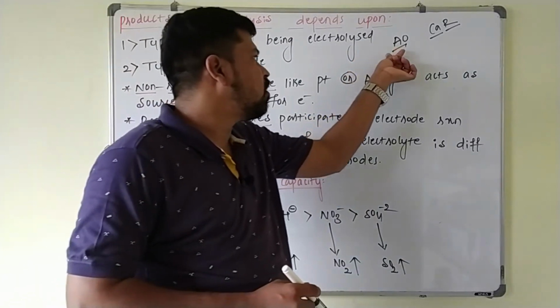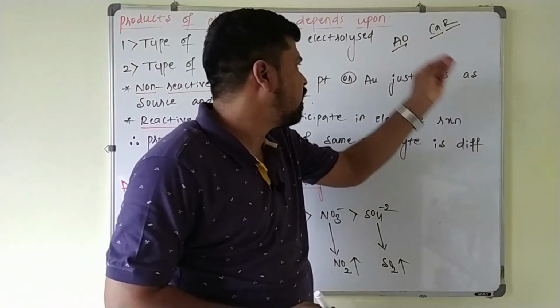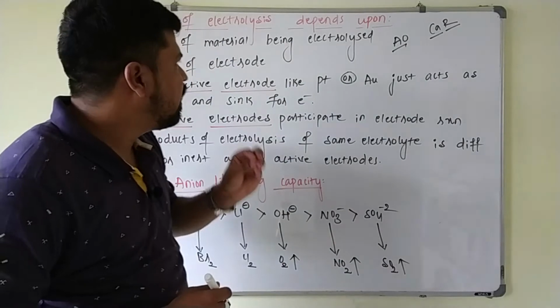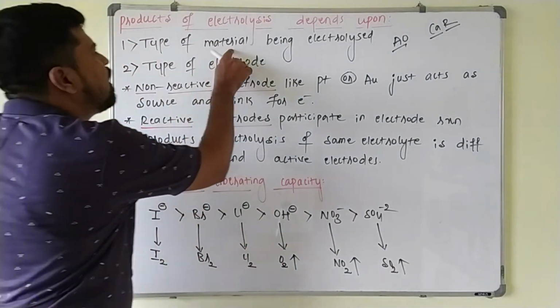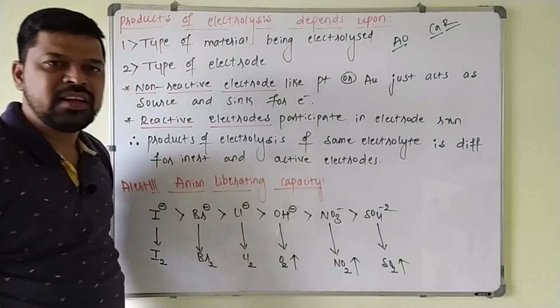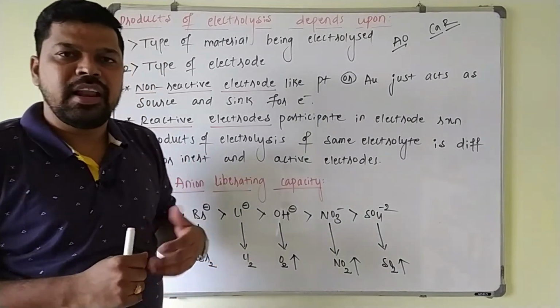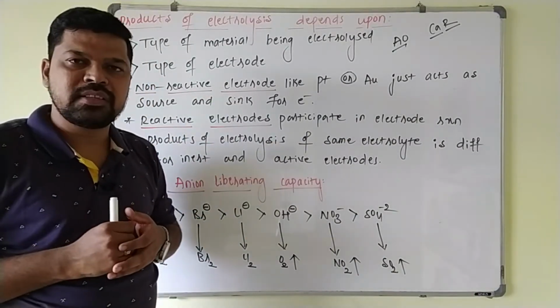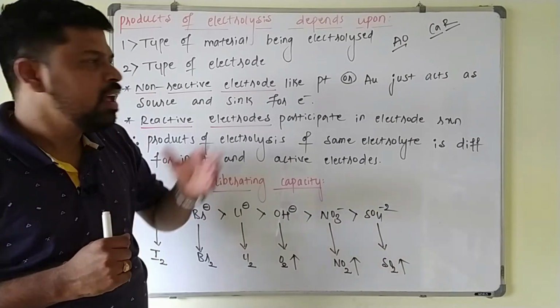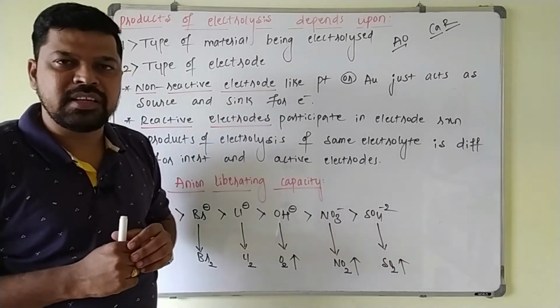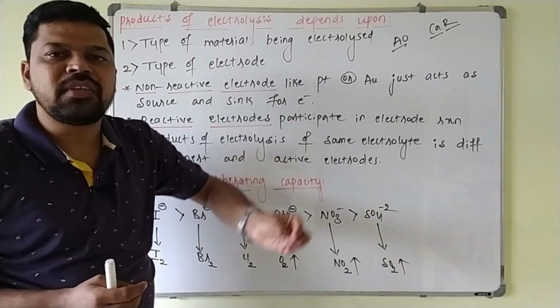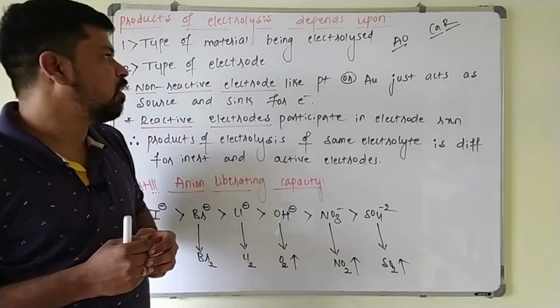Now, the products of electrolysis which are obtained at the cathode and anode, they depend on what? The type of the material that is being electrolyzed. If you take molten electrolyte, then you will get different products. If you take aqueous solution of the electrolyte, again you will get different products here. That depends on the type of the ions that are present in the electrolytic solution.